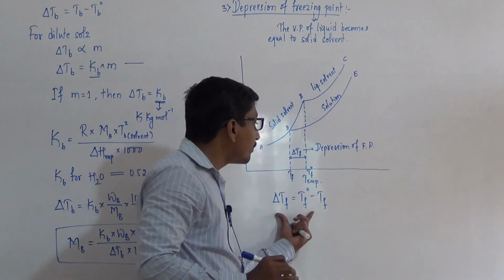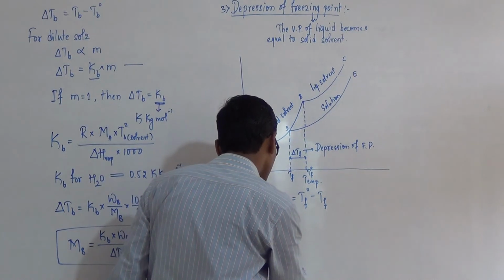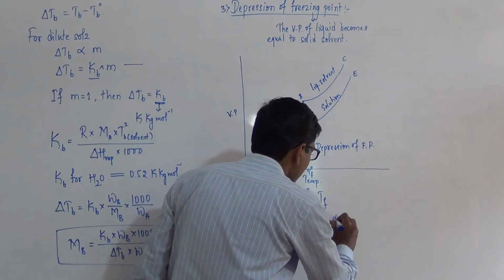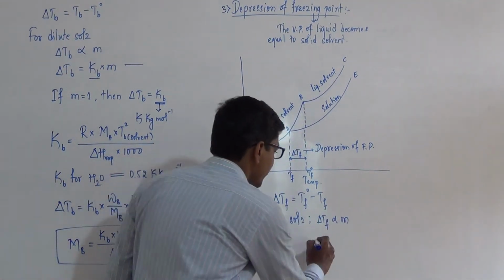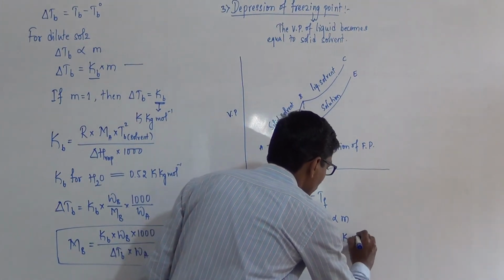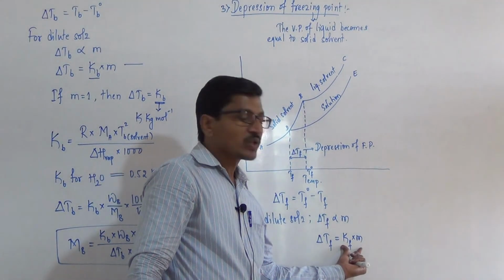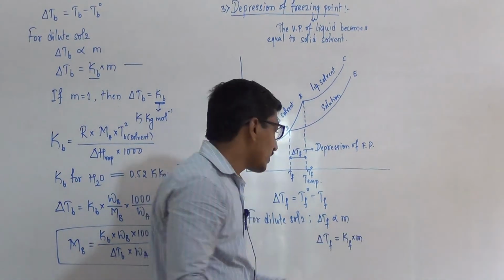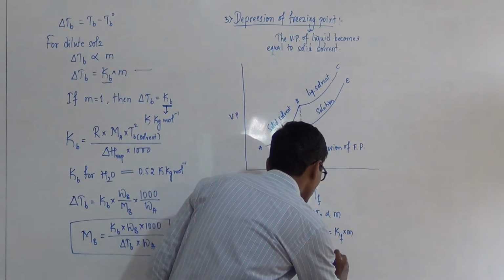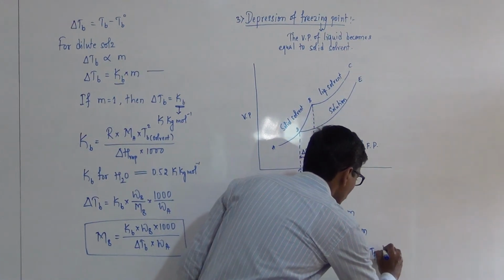For a dilute solution, delta Tf is directly proportional to the molality of the solution, that is delta Tf equals Kf into m. This Kf is called the molar depression constant, or cryoscopic constant, and if the molality m is equal to 1, then delta Tf is equal to Kf.